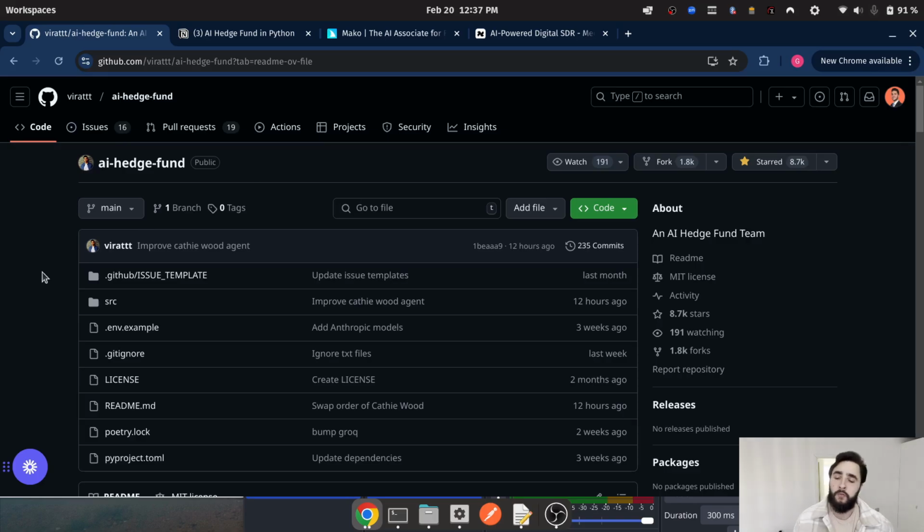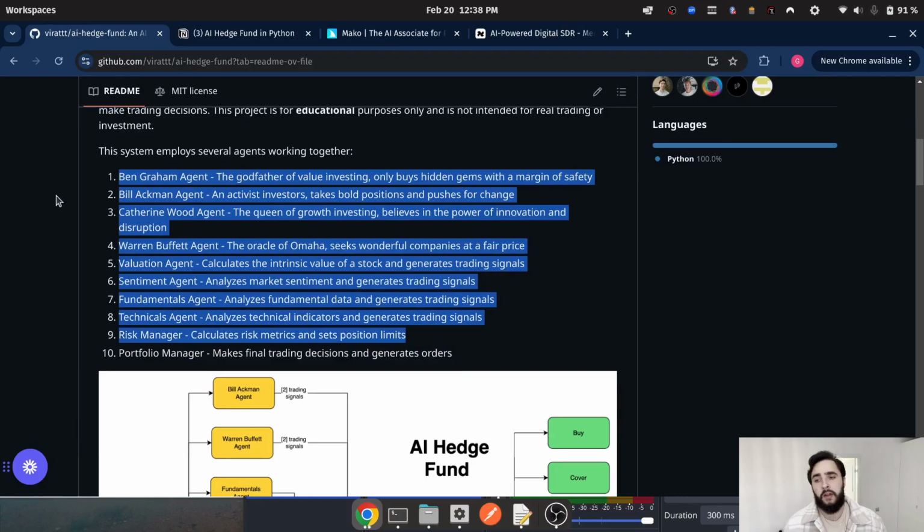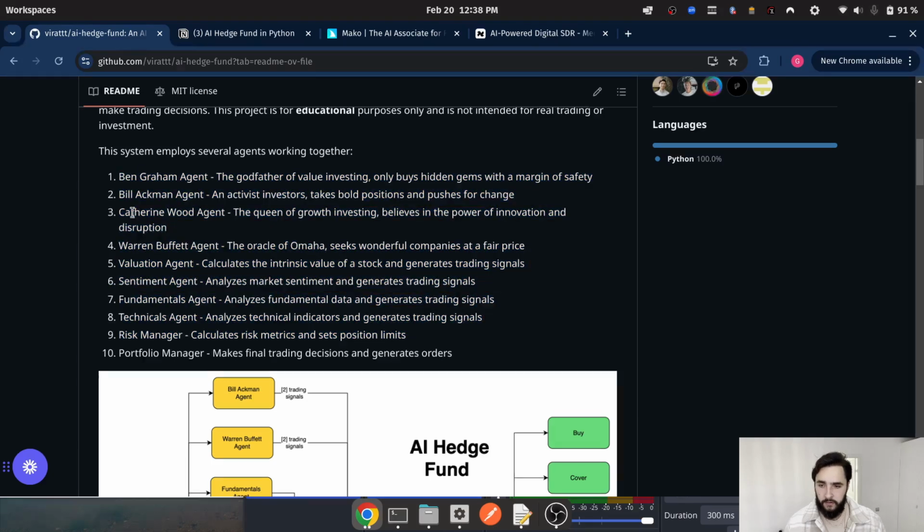This is like a proof of concept AI hedge fund that takes common investors in finance and tries to mimic their investment strategies and creates them as agents. The program basically calls a stock market API for a certain ticker, gets prices and a bunch of financial data, and uses any of the provided agents to analyze the financial metrics and develop an investment strategy. Here you can see the agents that are already included. You might recognize some of them like Warren Buffett and Catherine Wood.